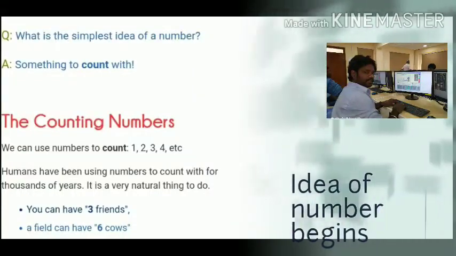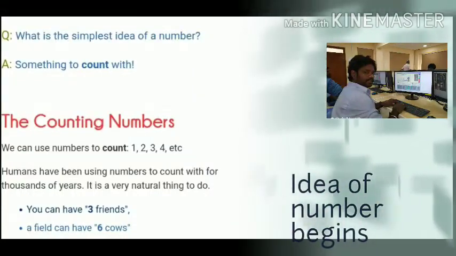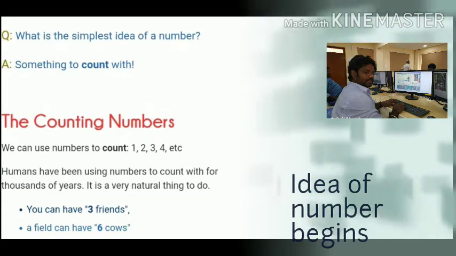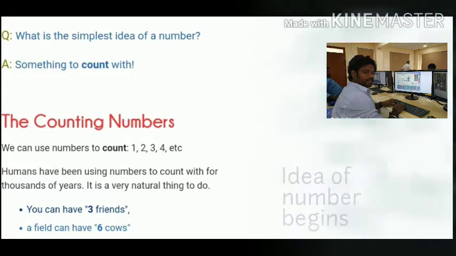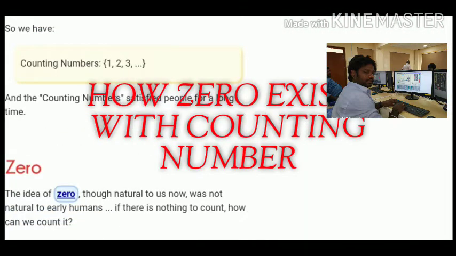What is the simplest idea of a number? Something to count with. The counting numbers. We can use numbers to count 1, 2, 3, 4, etc. You can have 3 friends. So we have counting numbers 1, 2, 3.